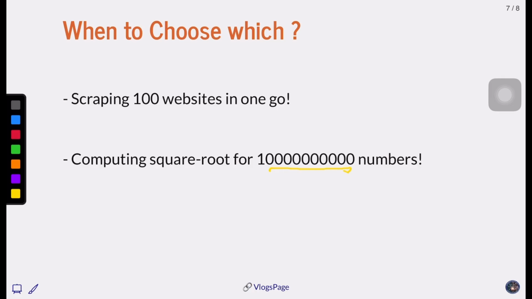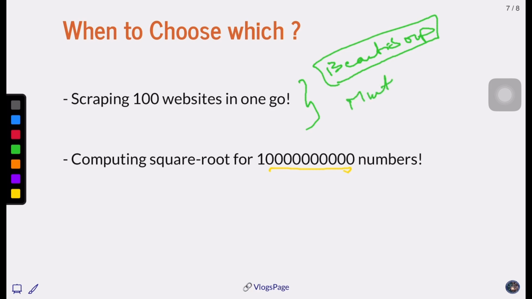Here is the answer. Scraping hundred websites in one go. Most often we use Beautiful Soup, which we will discuss in the next session or the third session, which I'll come back to. While doing Beautiful Soup, we wait for the website to load that web page and then process it. Since it's an input and output bound task, ideally we can use multi-threading.